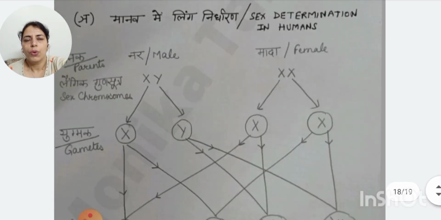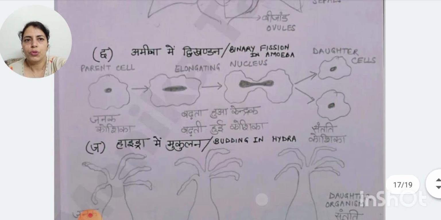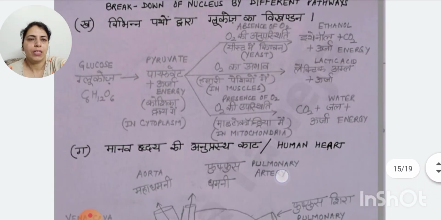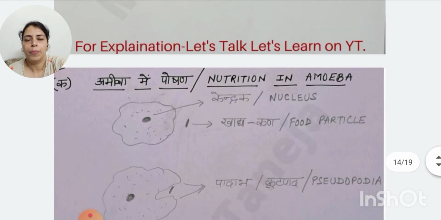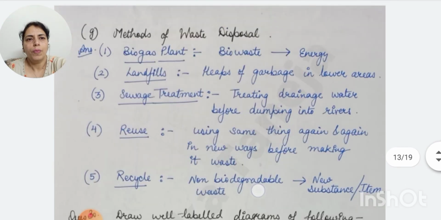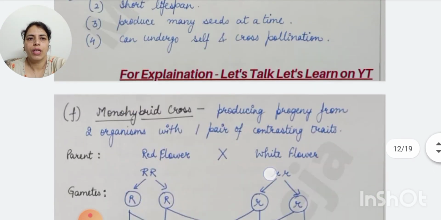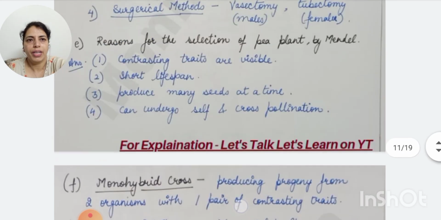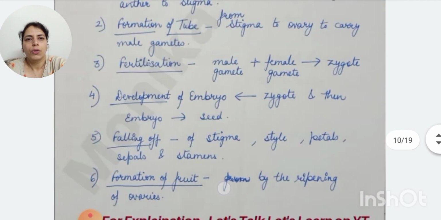ये बहुत scoring है, questions directly आपसे पूछे जाते हैं. So इन questions को आप अच्छे से कर लेंगे, diagrams की practice बहुत अच्छे से करेंगे, तो you will be able to score 28 marks, पूरे 28 marks भी आप इसमें score कर सकते हैं. और almost यहाँ मैंने सारे questions cover किए हैं. ये एक monohybrid cross में थोड़ा सा correction जो था वो I have already explained.